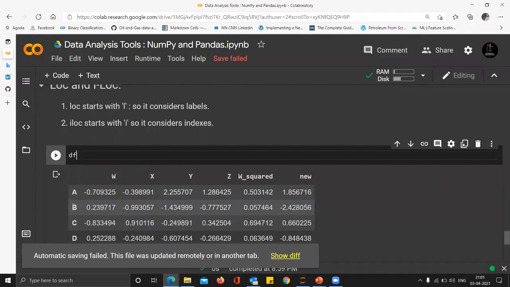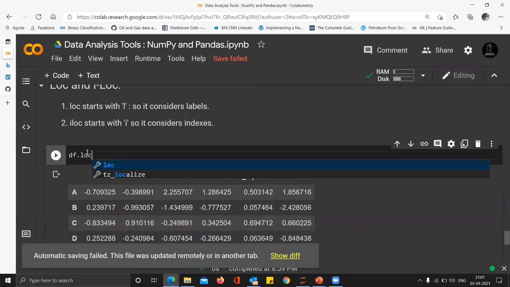Suppose I want to pick up the B row and the C row and the X column and the Y column. I can do it using this. df.loc, because now I am playing with names, labels. I have to go with what starts with L, which is loc. If I wanted to do it with indices, I would go with iloc. They do the same thing.